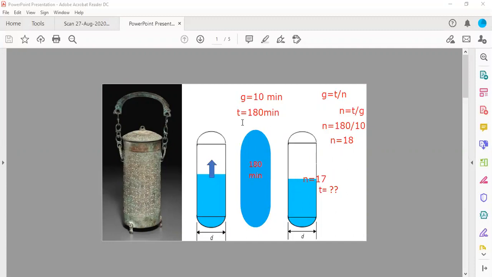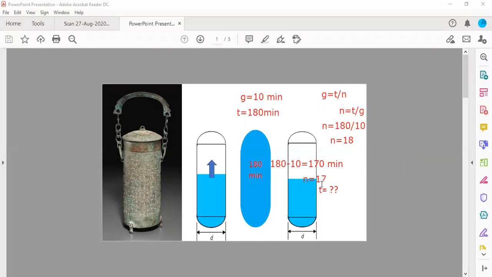So you can simply calculate this from here also, because it is given as 180 minutes. One generation before, you can simply subtract 10, because 10 is the doubling time. So 180 minus 10 will give you 170 minutes, right? So this is the way you will calculate these types of problems.